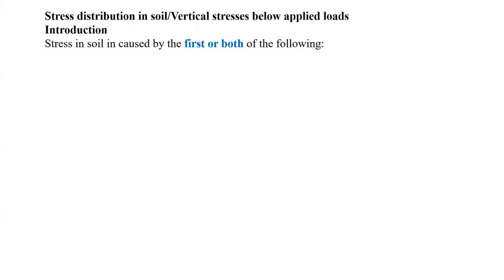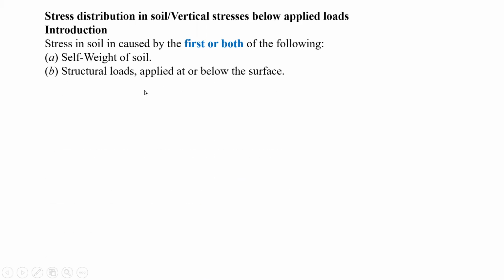For example, as I told you, self weight of the soil. Let us take one example. Below the ground surface at 2 feet or 3 feet, or whatever points you are going to consider, right? Whether the structure is constructed on the ground surface, which type of cylindrical structure can be constructed? As you know, earth dam, right?